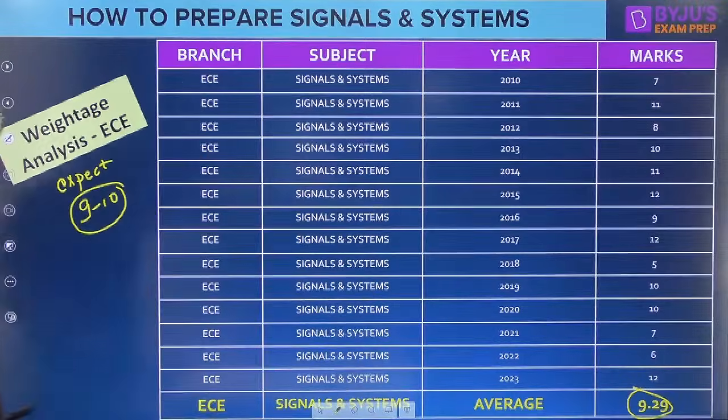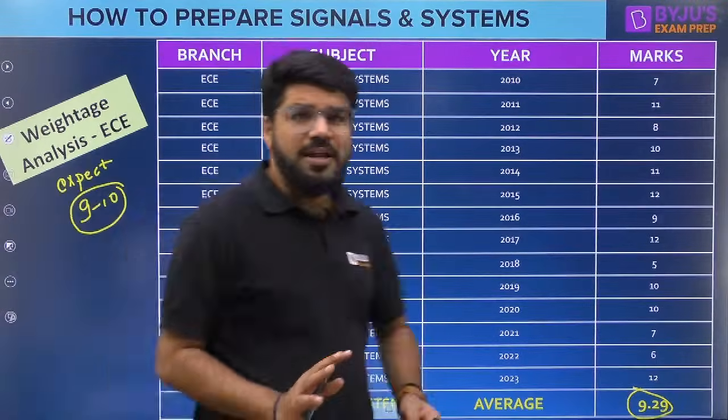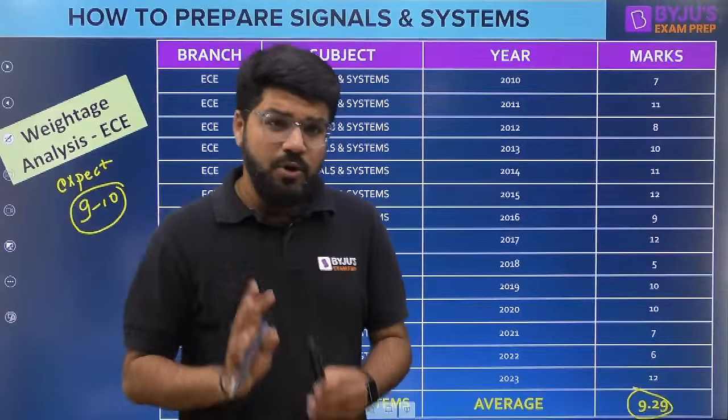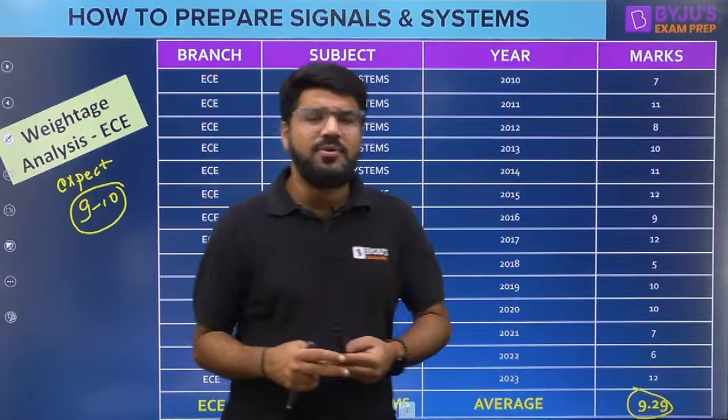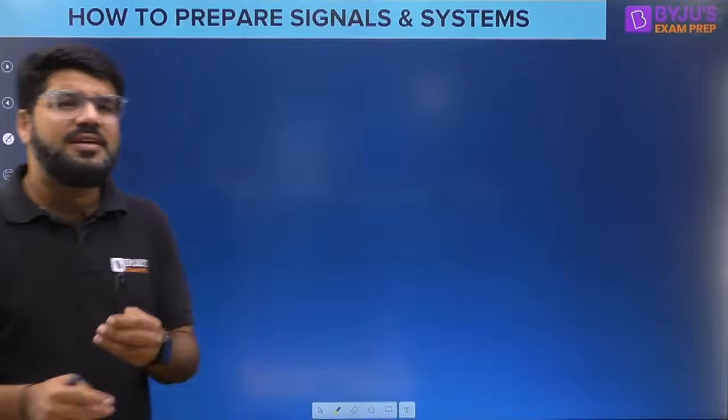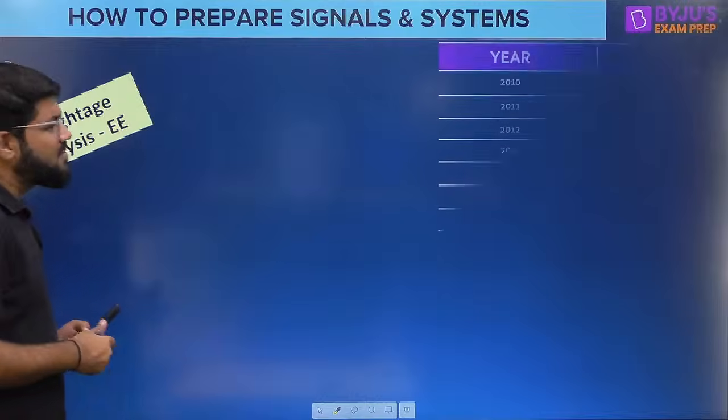Okay, so if I talk about 9 to 10 marks, it is definitely a decent and good weightage. What all are the topics covered under signals and systems? Let's talk about that as well. But before that, let us present the weightage analysis for the electrical branch as well.